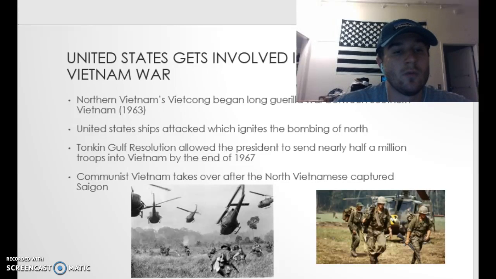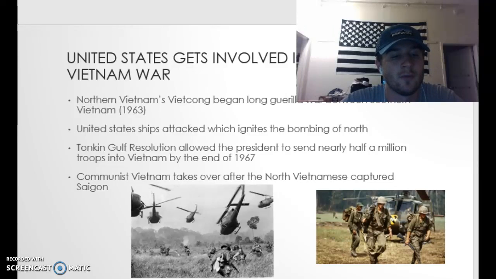Northern Vietnam remained ruled by Ho Chi Minh, while southern Vietnam was ruled by Ngo Diem. The United States first got involved with the guerrilla war between the two halves when they sent military advisors to South Vietnam in 1950. In 1964, 2 U.S. ships were supposedly attacked without provoke. The attacking of these ships caused the U.S. to bomb North Vietnam and send hundreds of thousands of troops throughout the 60s.